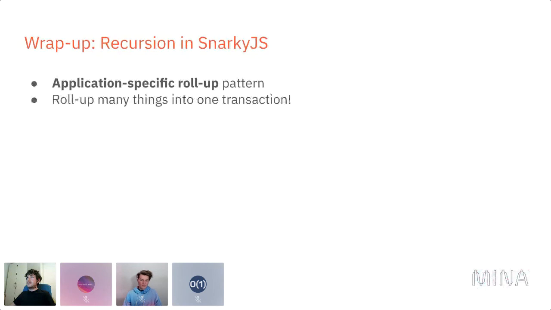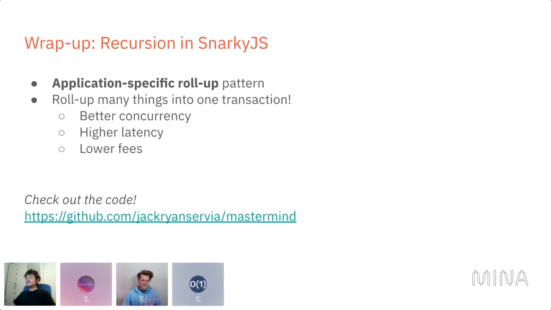Okay, so we saw that application-specific rollup pattern. I hope that many of you will use it. You can roll up many things into one transaction. This has a couple of benefits. It's easier to have concurrent interactions because you don't have to deal with the Mina consensus or anything.